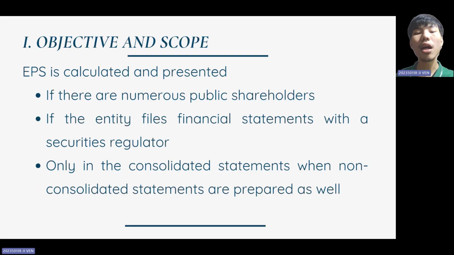This requirement helps ensure that EPS is disclosed only when it is relevant for investors. For private companies with a limited number of shareholders, EPS may not be as important.